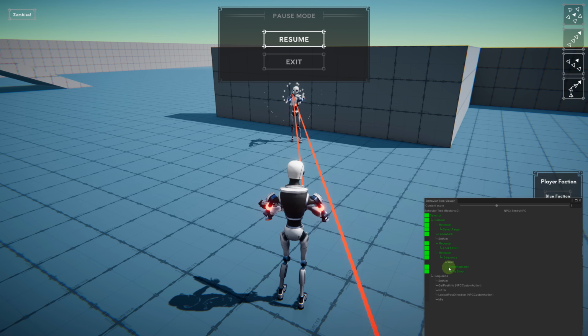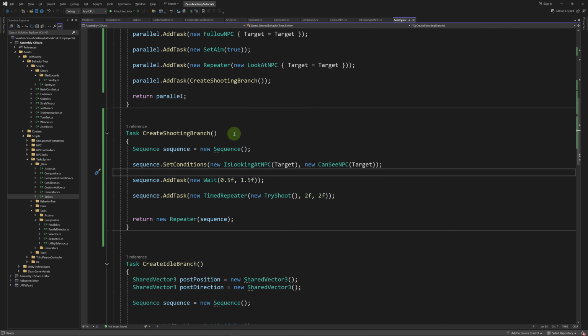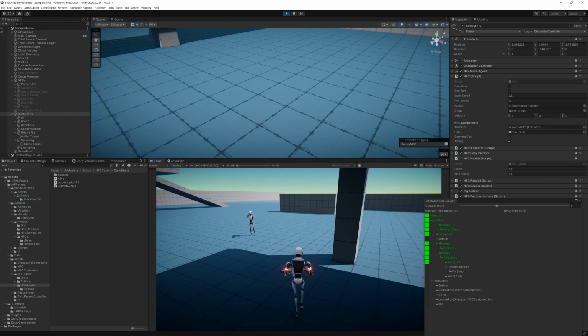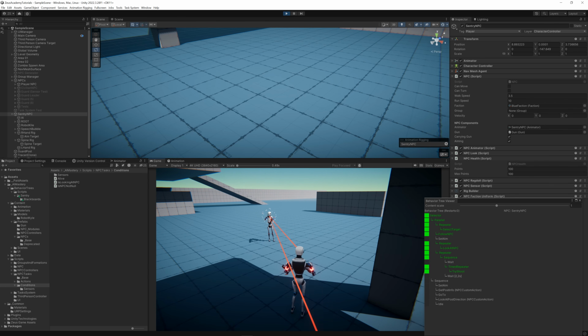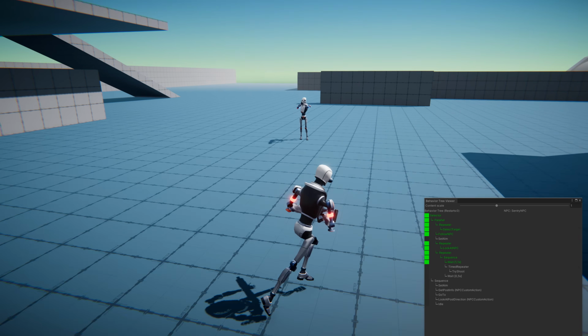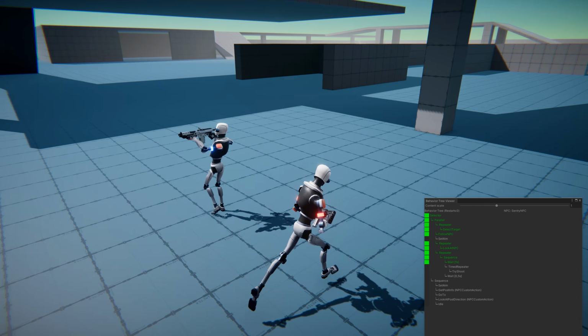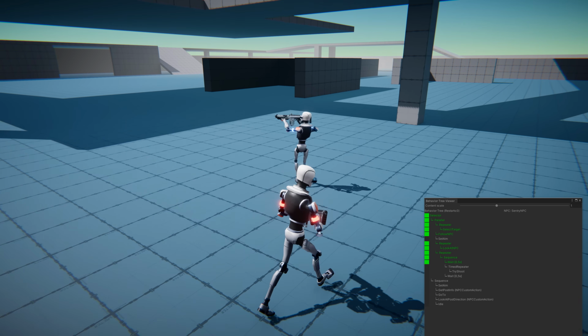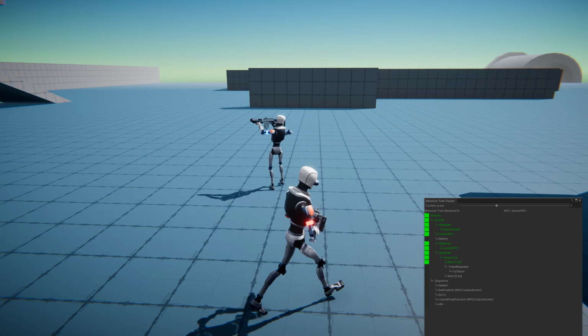So we should probably add another wait because this first wait is for hesitation. Let's go back to our create shooting branch and let's add another wait here. So it's going to go from 2 to 3 seconds. Okay, so he's going to shoot me, then wait, then shoot again, then wait. If I'm not visible, he's not going to shoot. So if he's not looking at me, he cannot shoot. So if I'm behind him, he's going to turn.